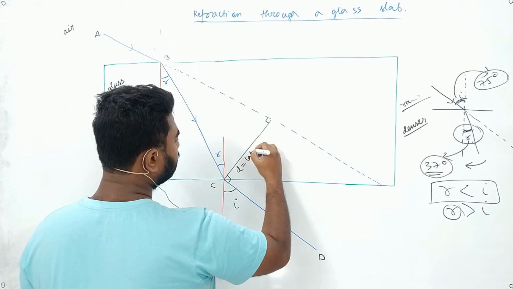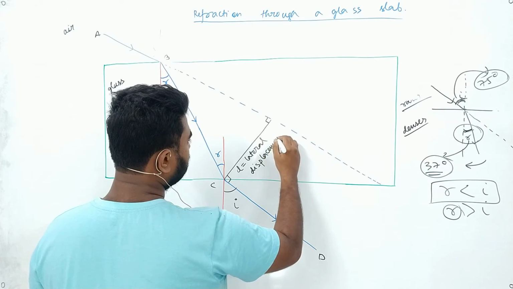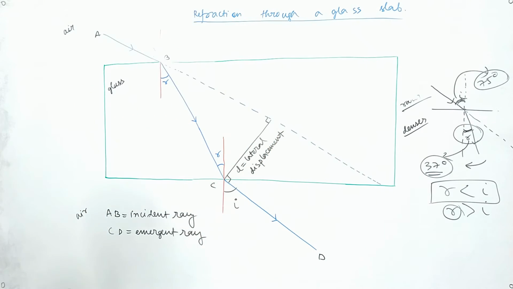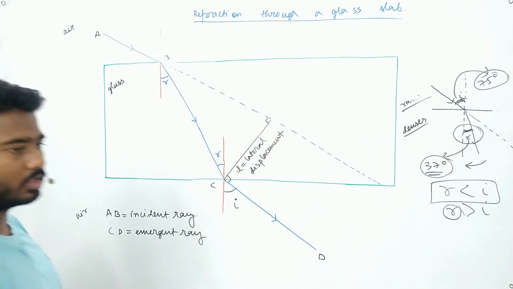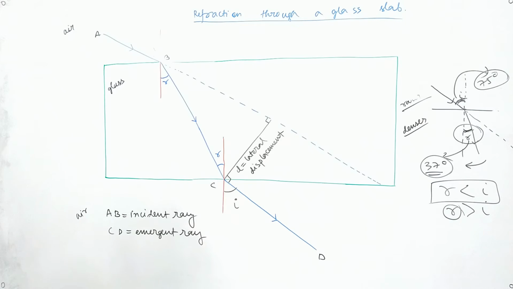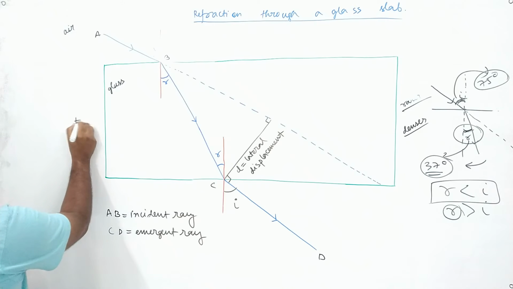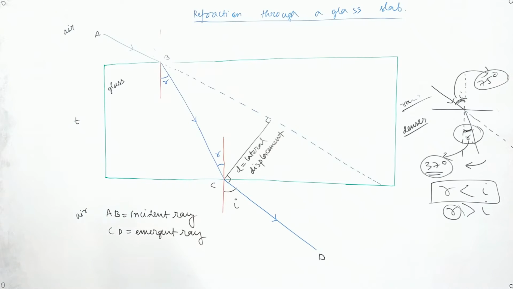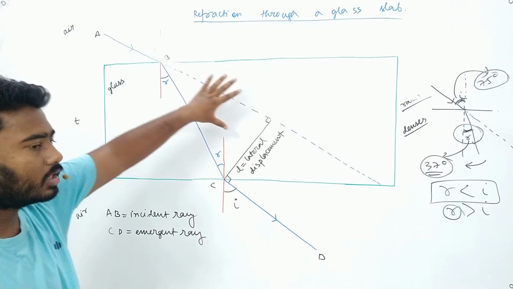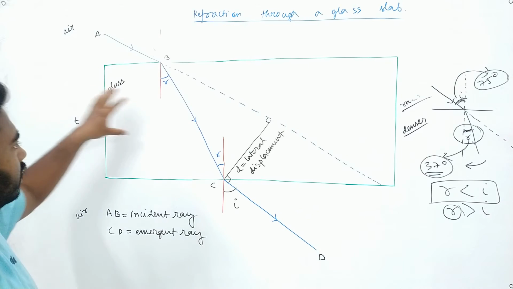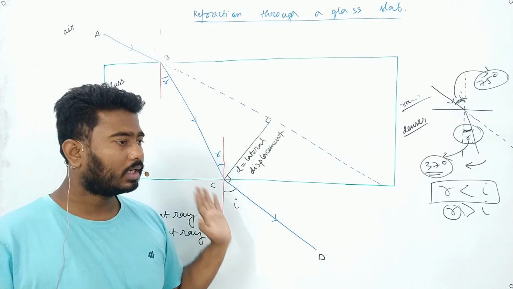D is known as lateral displacement. It is the shift between the two rays, the emergent ray and the incident ray direction. Now let the thickness of the glass be T. So if a ray of light falls on a glass slab of thickness T, it will get deviated and it will move parallel to the incident ray.